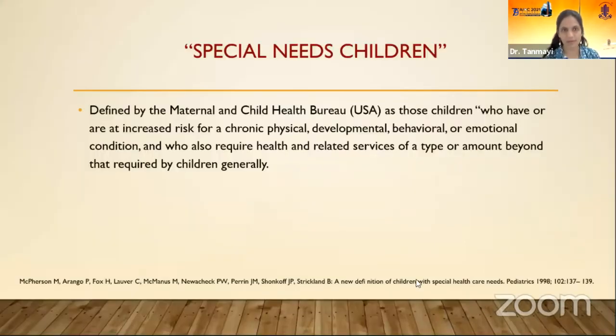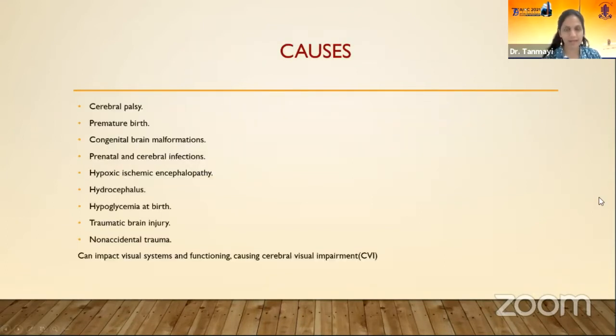Special children are defined by the Maternal and Child Health Bureau in the USA as those who have or are at an increased risk for a chronic physical, developmental, behavioral, or emotional condition, and who also require health and related services of a type or amount beyond that required by children in general. There are several causes that lead to special needs children. These are some of them.